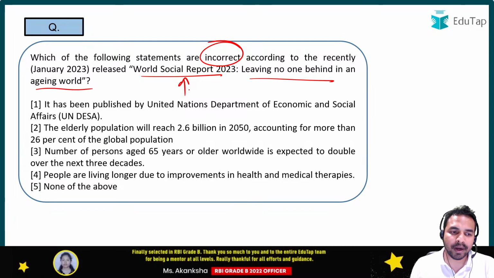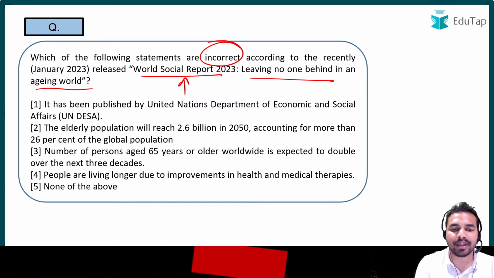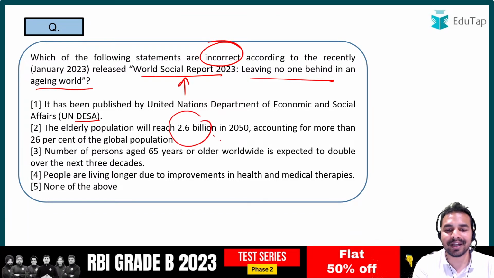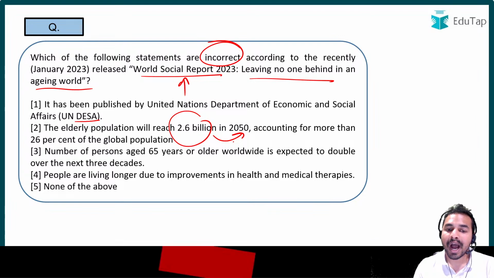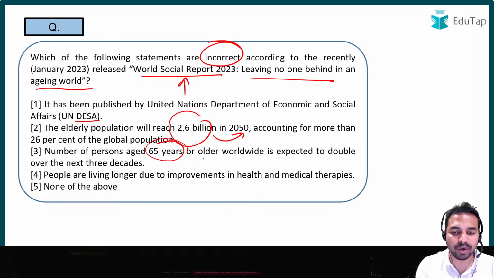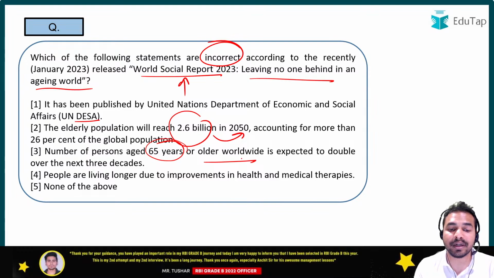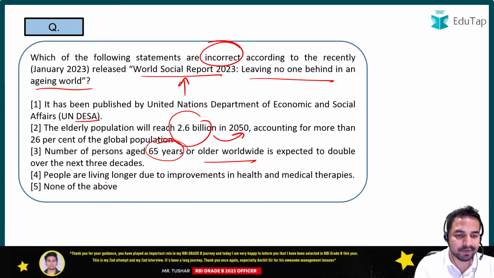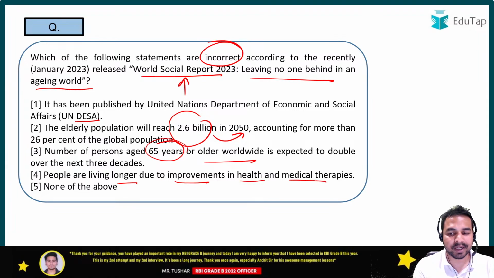सबसे पहली statement, it says it has been published by the United Nations Department of Economic and Social Affairs. Second statement says the elderly population will reach 2.6 billion in 2050, accounting for more than 26% of the global population. Statement 3 says the number of persons aged 65 years or older worldwide is expected to double over the next 3 decades. Option 4 says people are living longer due to improvements in health and medical therapies.